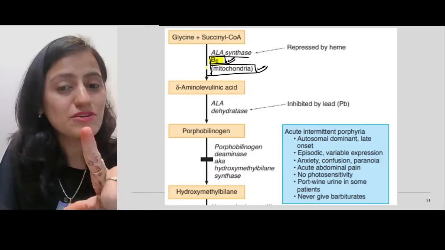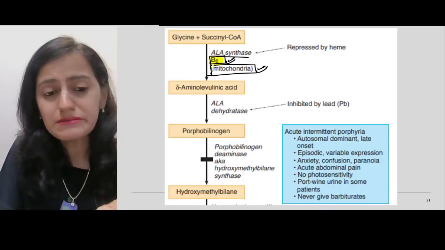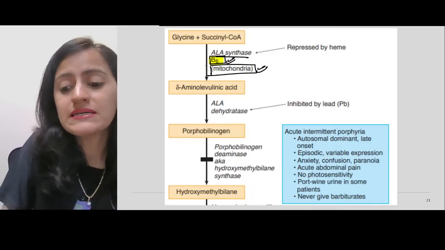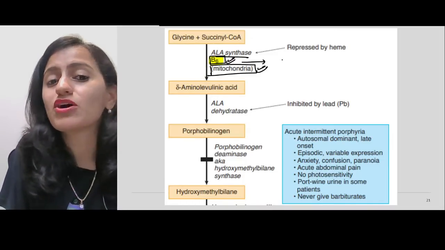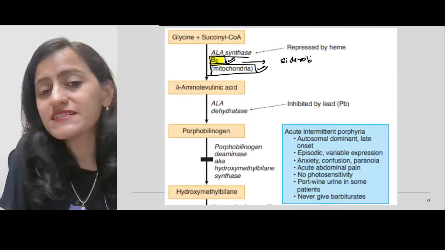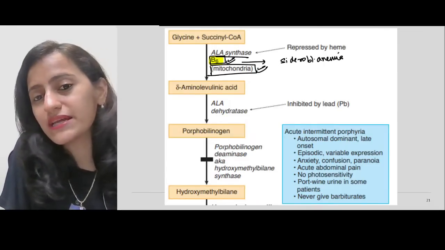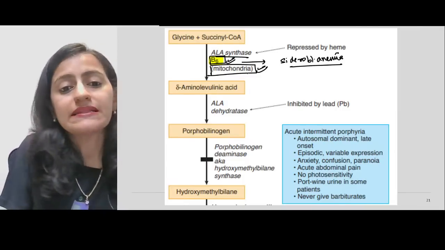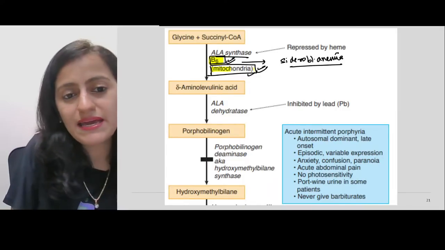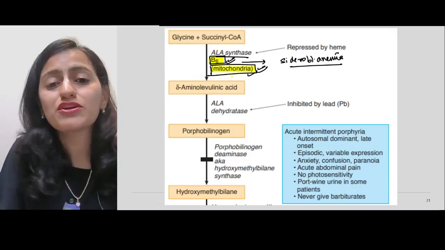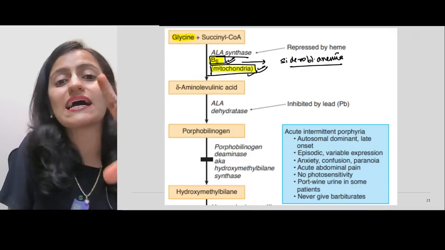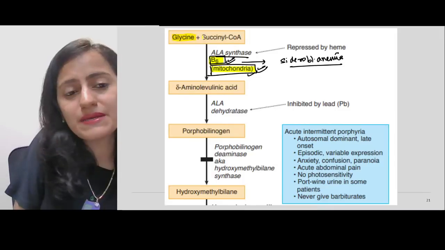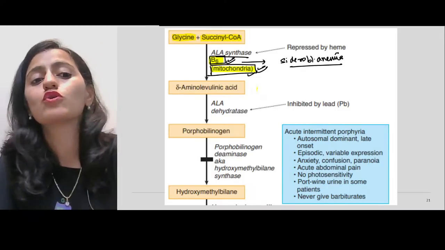That is why pyridoxine is very, very important for heme synthesis. In pyridoxine deficiency, one of the manifestations is sideroblastic anemia, which can occur, right? Sideroblastic anemia, pyridoxine deficiency. Then it is a mitochondrial enzyme, ALA synthase. What amino acid is required? It is glycine, very, very important. Which TCA Krebs cycle intermediate is required? It is succinyl-CoA.